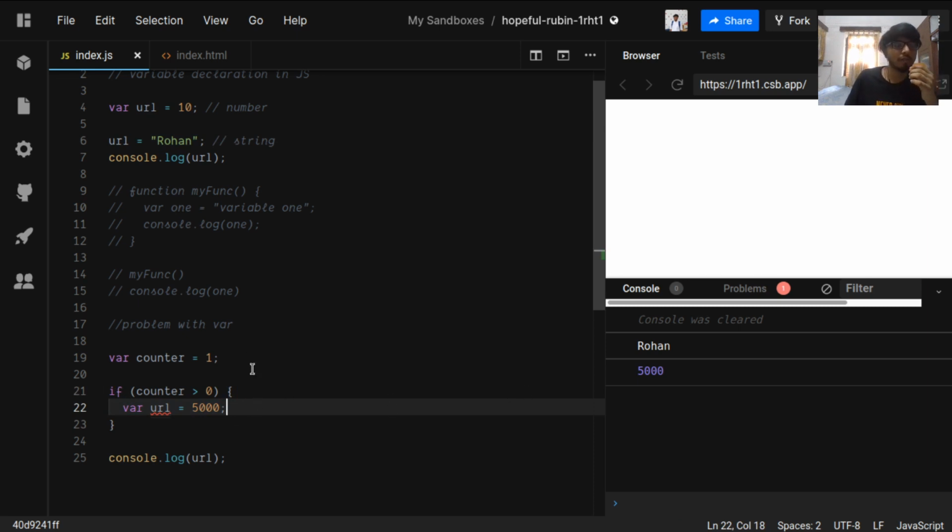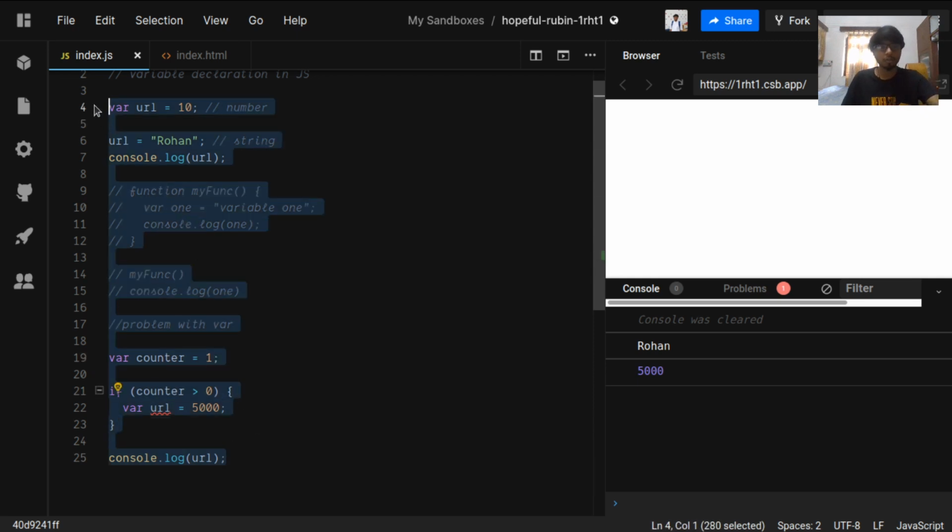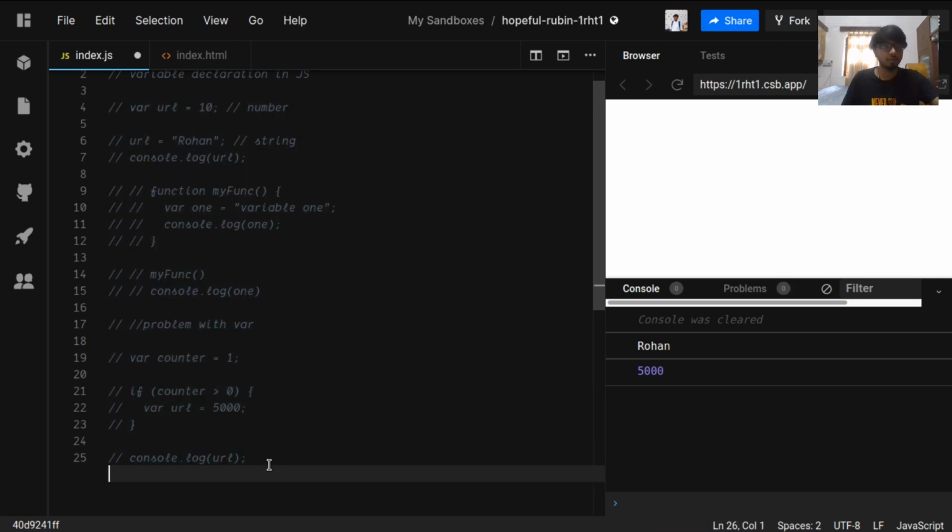So this is the problem with var. It should have been scoped within this code block, but this could lead to some bugs in our code, and that is why using var is not suitable for code. So these are the problems with var.